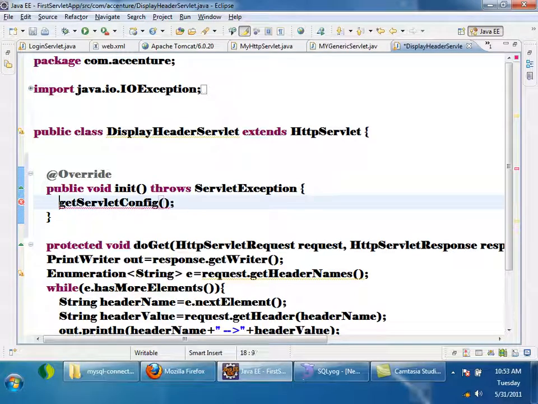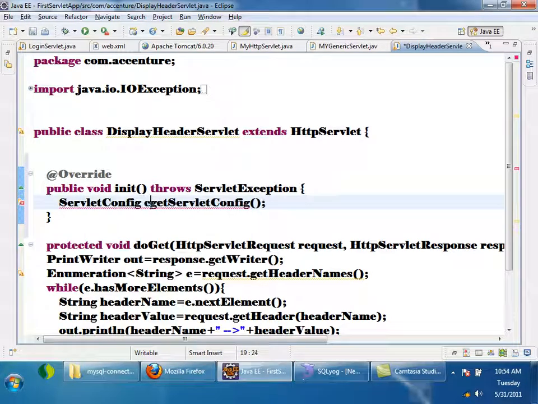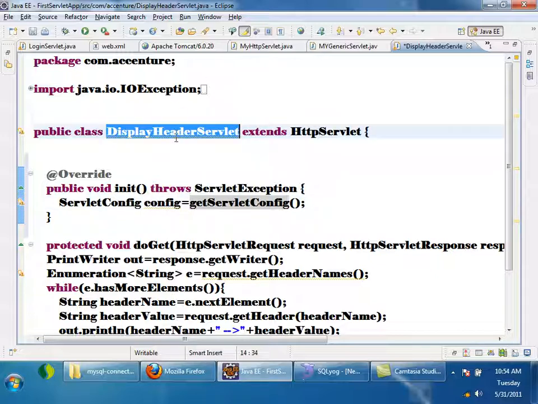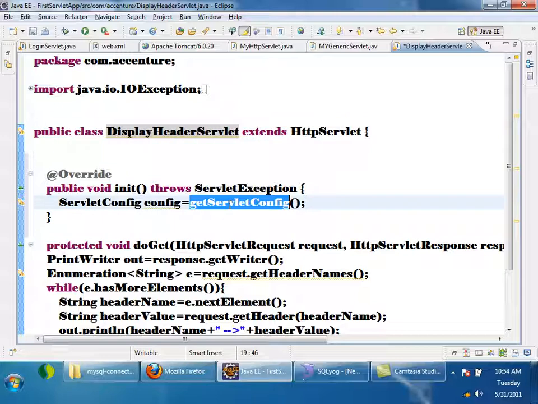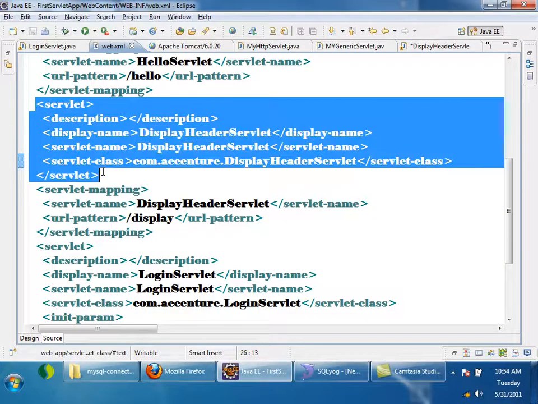I will be getting an object of servlet config, right? Now this is another servlet. Here I got servlet config. Once I said getServletConfig for display header servlet, I will be getting a servlet config object which will be having information about this servlet tag, right?